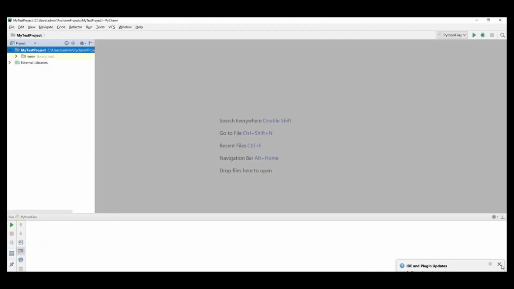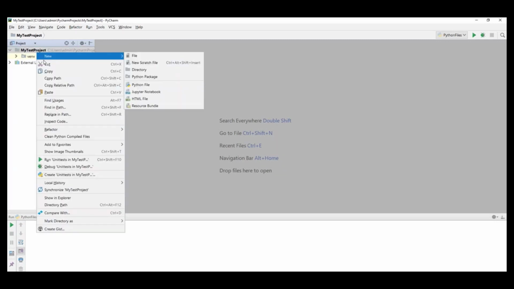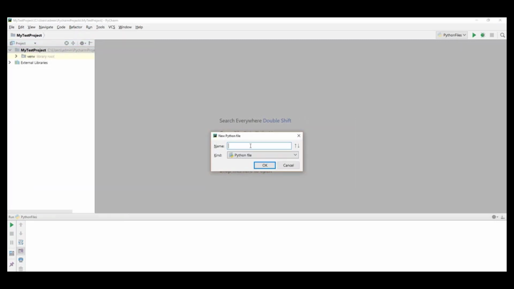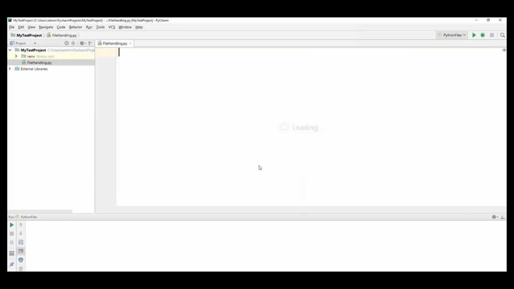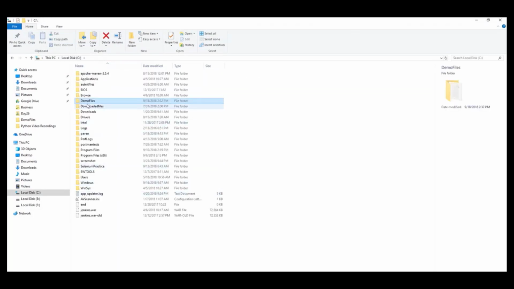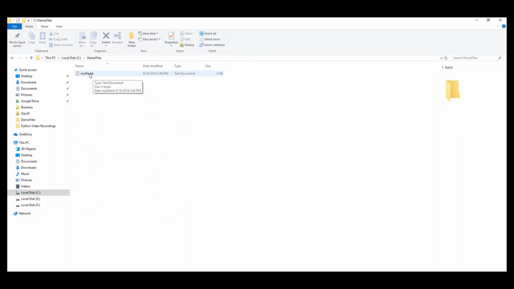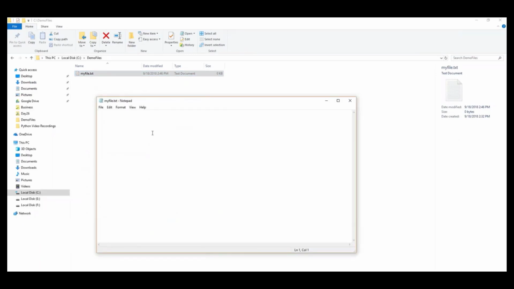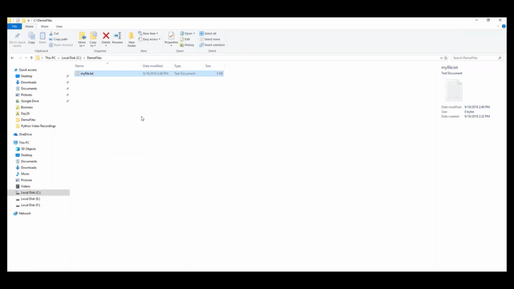Let's open PyCharm. Here, I'm just creating a new Python file. I will name it file handling. Now I will first create a file, and then I will open it in write mode because I want to write some data into the file. Let's go to the folder. Under demo files, I have one text file created, myfile.txt. It doesn't have any data, so it is empty now. I want to write some data into this particular file.